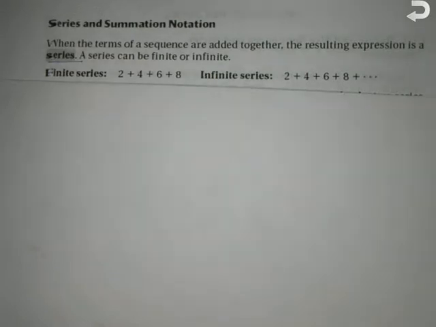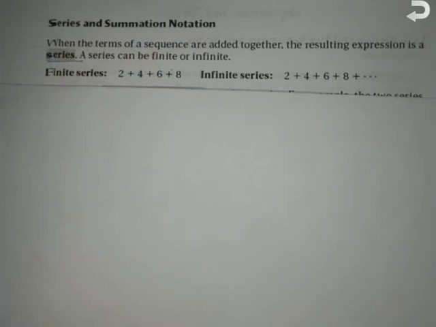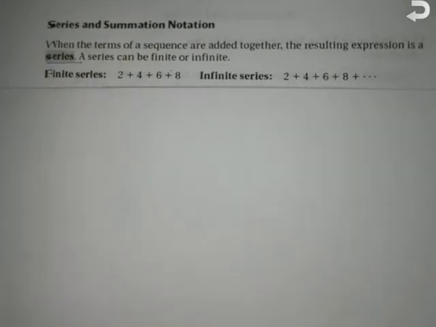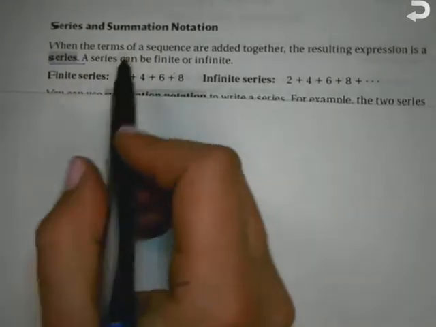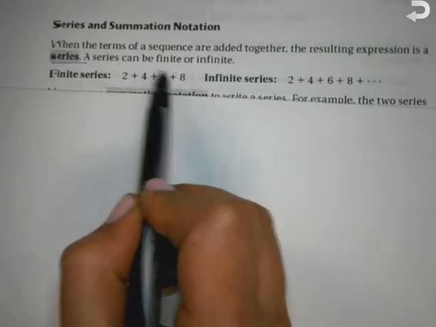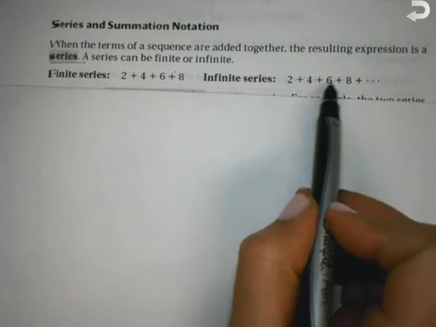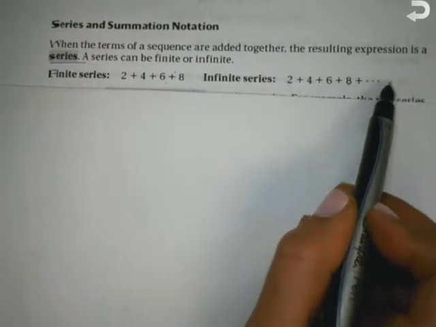We have a finite and infinite series as well. Finite means I just take the terms 2, 4, 6, 8 and add them. Infinite means I'm taking the terms 2, 4, 6, 8 and I'm adding, and I keep adding forever and ever and ever. Finite is just stops.